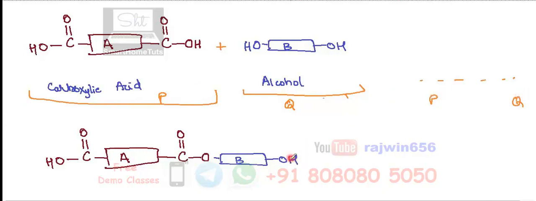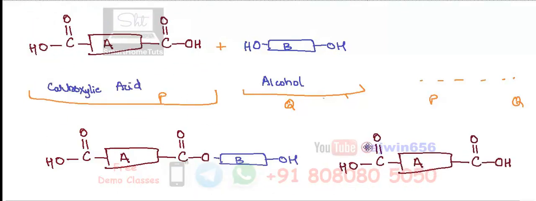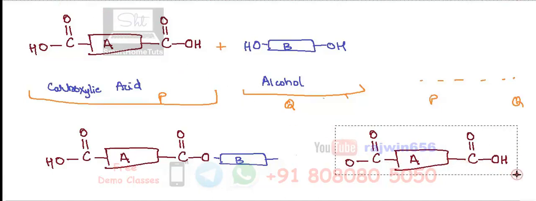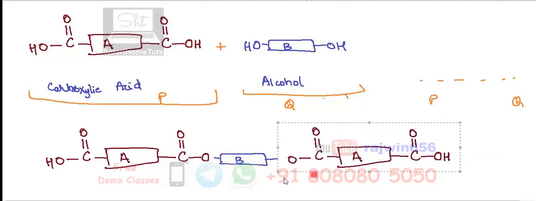Now again over here OH is there, and on this side we have the COOH. So the same thing is going to get repeated over here. This molecule I'm bringing over here. So what happens now? The OH from this side will be lost. The carboxylic acid is going to lose this H, and then this is going to get joined over here, and this whole thing just keeps on getting repeated.